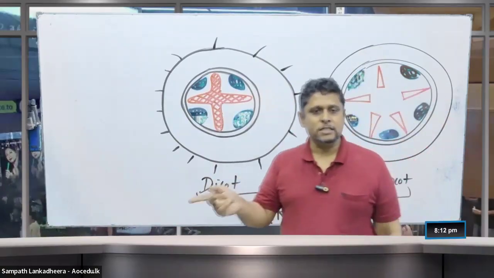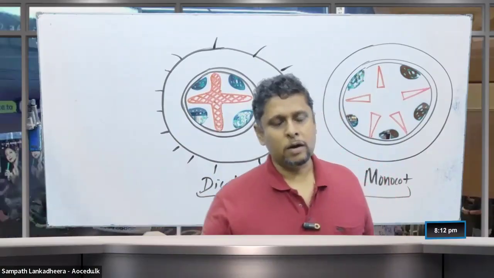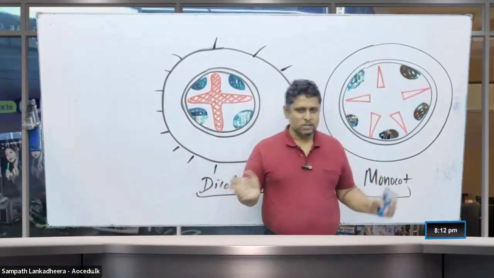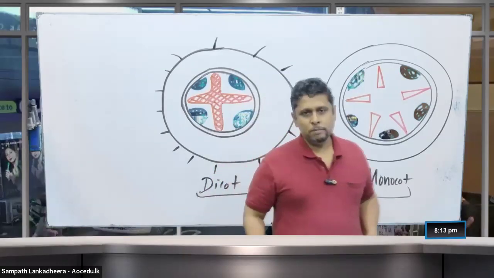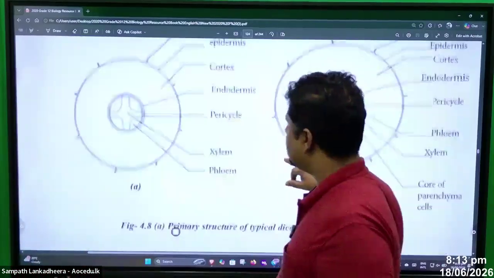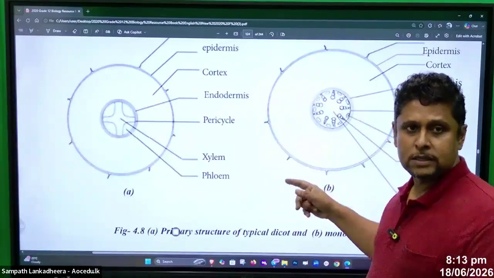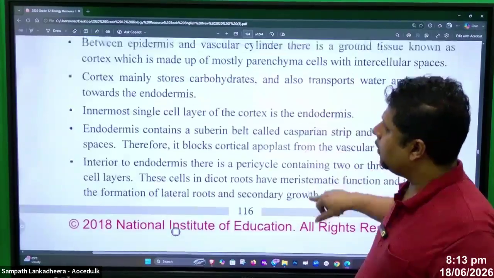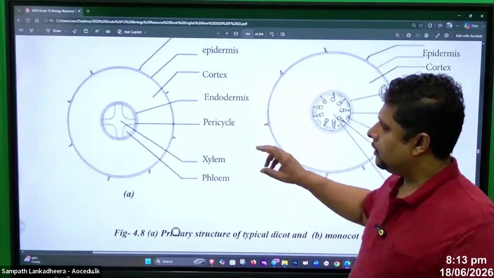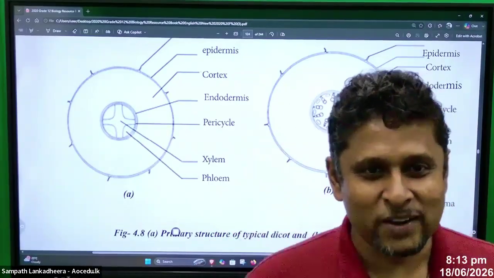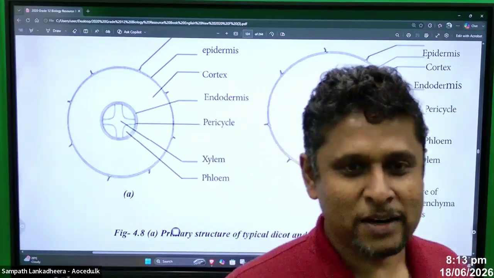Can you tell me the differences between the dicot and the monocot root? Some differences are there. You can mention those differences. What are those differences, people? We said, people, the pericycle has a difference.